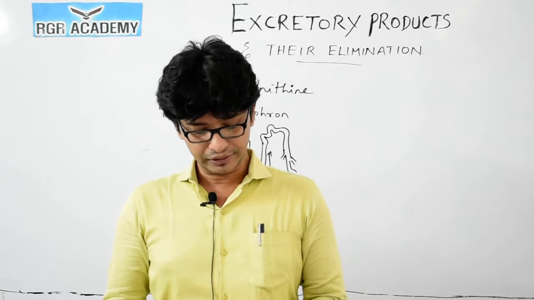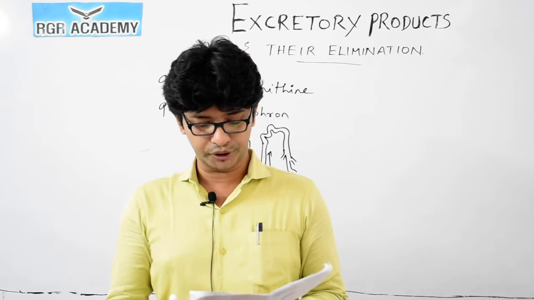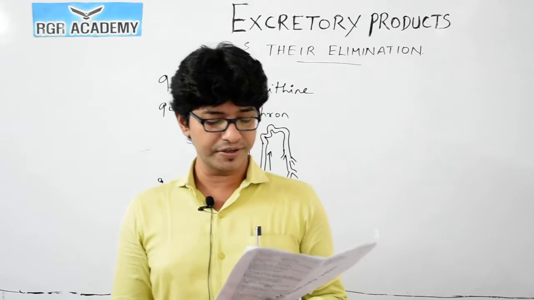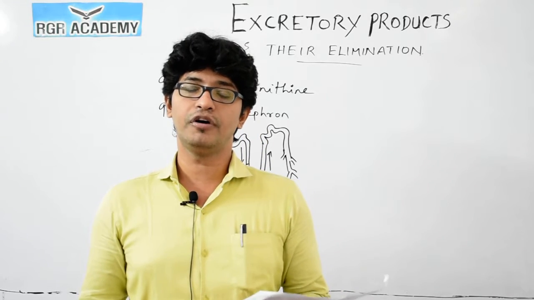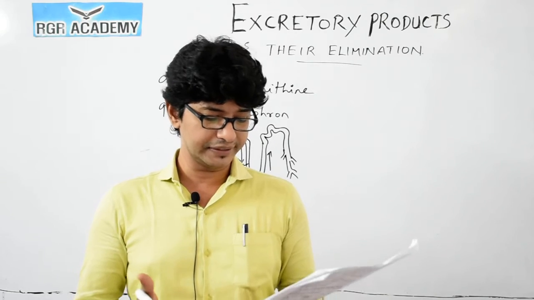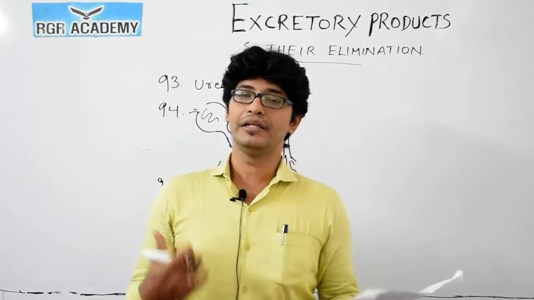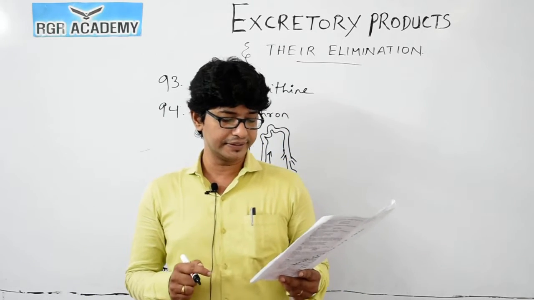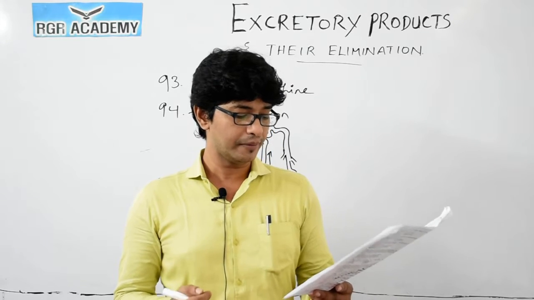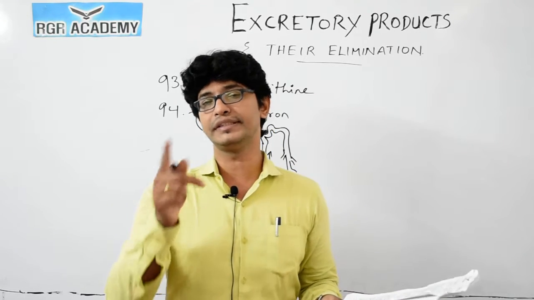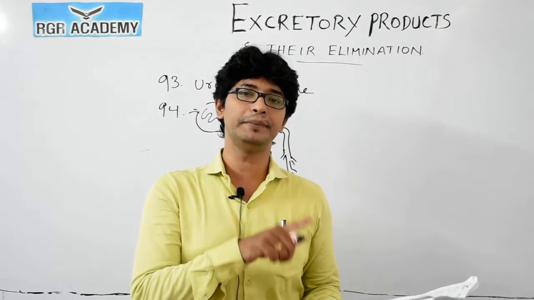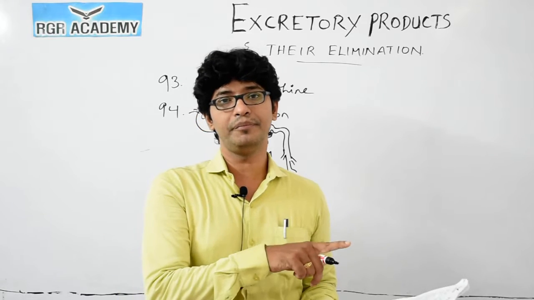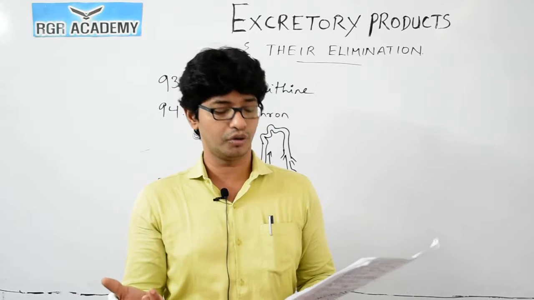We move to the next question, 99. During tubular reabsorption, high concentration of sodium chloride in the interstitial fluid around Henle's loop facilitates the absorption of water only, because it's not the glucose. Again the same logic, because in the proximal convoluted tubule itself the majority of the components get absorbed. So the loop of Henle is where reabsorption takes place, because you could see the descending and the ascending loop. One side is impermeable to water, the other side is permeable to water. One side is impermeable to sodium chloride, the other side is permeable to sodium chloride. This you would have studied.